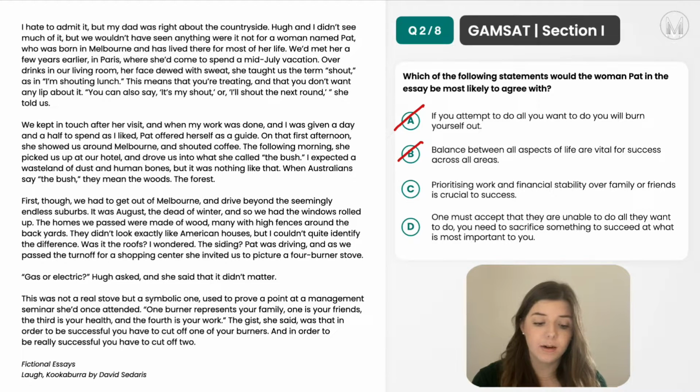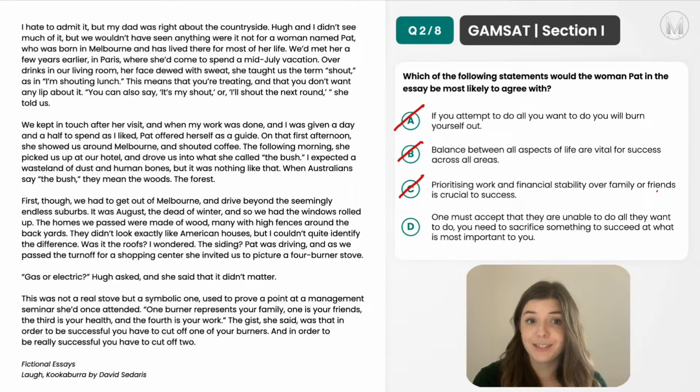Option C, prioritizing work and financial stability over family or friends is crucial to success. So this is also not what she has said in the final paragraph. She says that in order to be successful, you have to cut off one of your burners, but she doesn't say which one. So in that sense, C is too specific and it's not exactly what she said. So we can rule out option C.